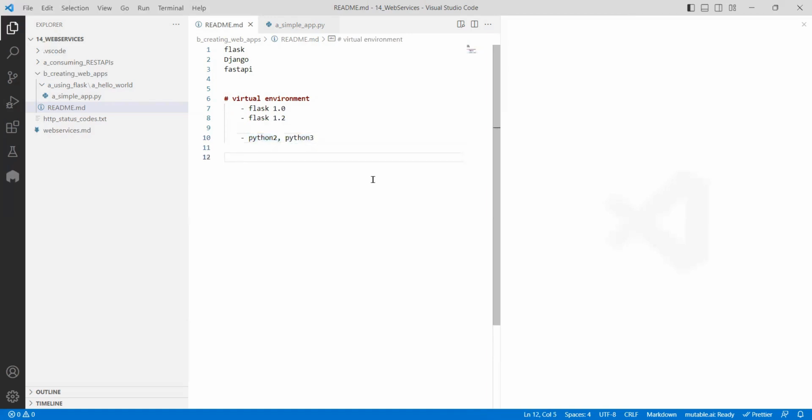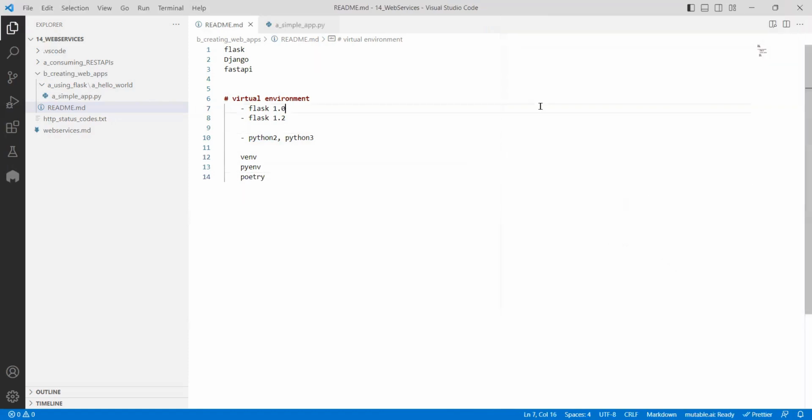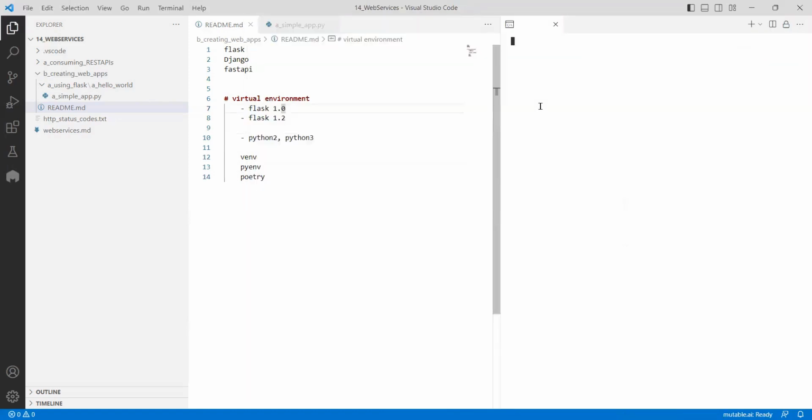There are different ways of creating a virtual environment. The first is using venv. Next there is something called pipenv, then poetry. These are virtual environment managers. Now, how do you understand what a virtual environment is, and how things will be different?